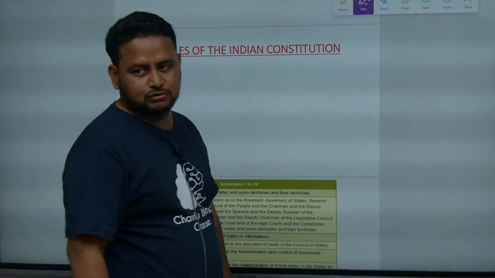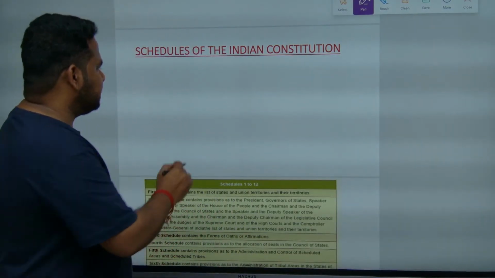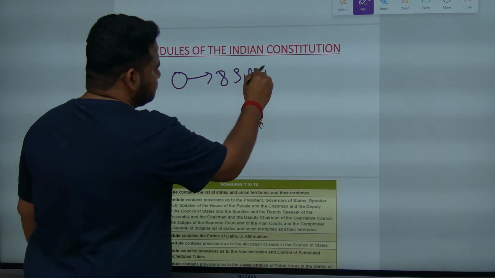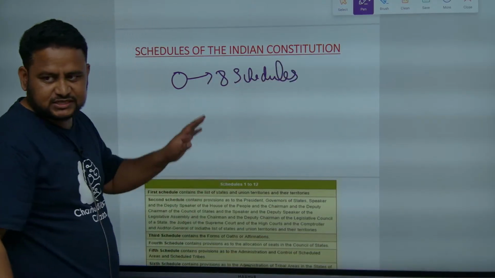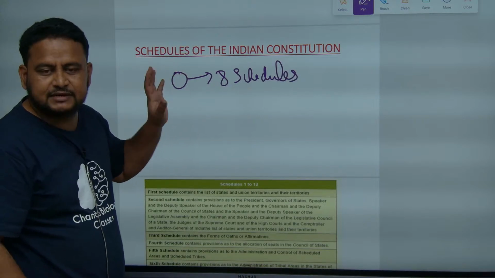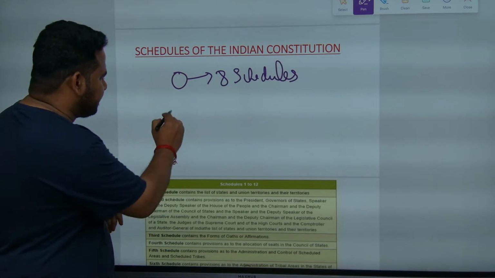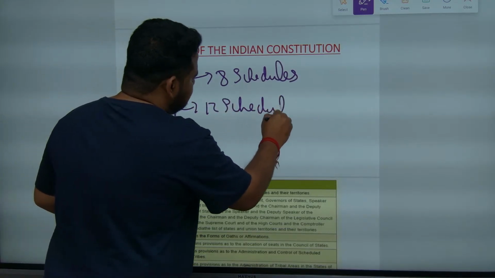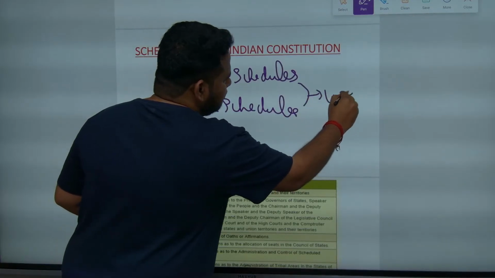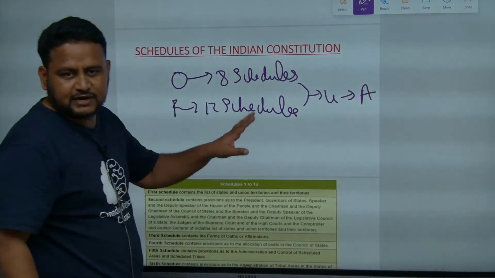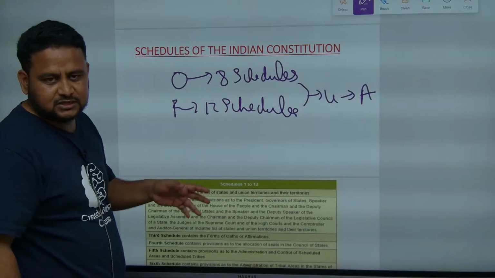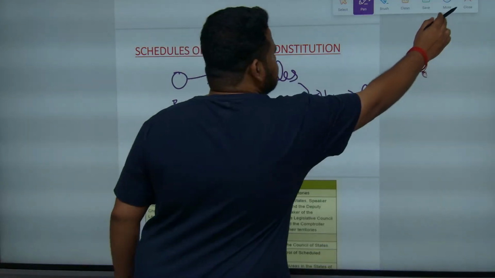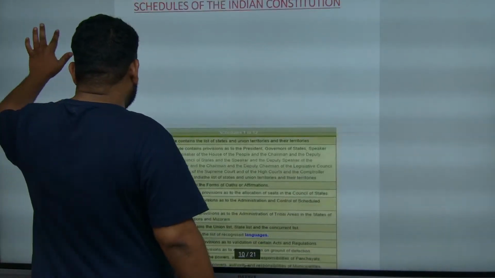Now when we talk about schedules, in the original constitution there were only 8 schedules, but in the present constitution we have 12 schedules. That means these 4 were added through amendments. Got it? What are those 4 schedules that were added? That we will learn now. Now let us start with the schedules. Each of them we will learn one by one.